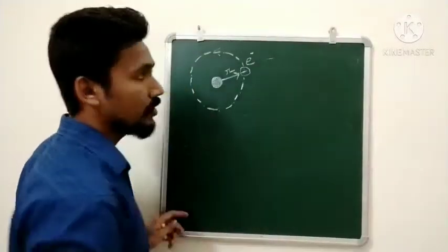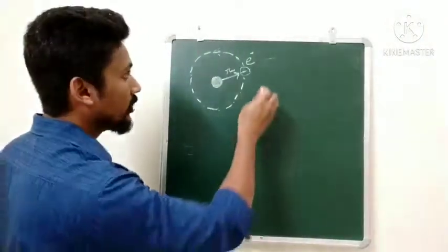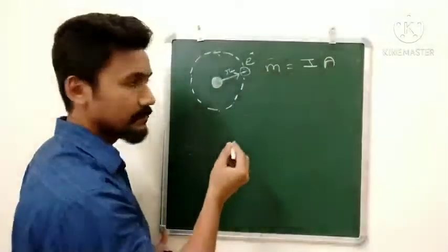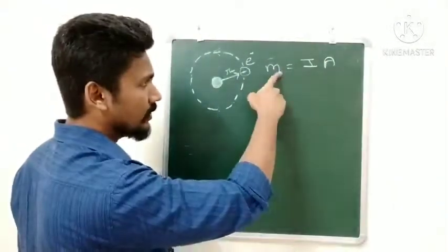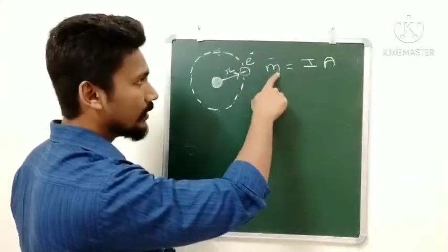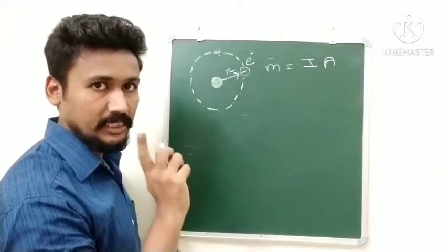Now we want to find out the magnetic dipole moment. That is M, and M we know is equal to current into area. That will be the magnitude. Of course, we will get M is equal to I A. The direction you will find out by using the right hand rule.